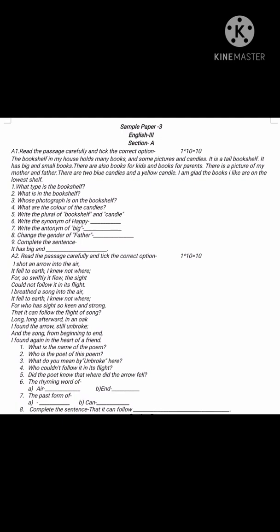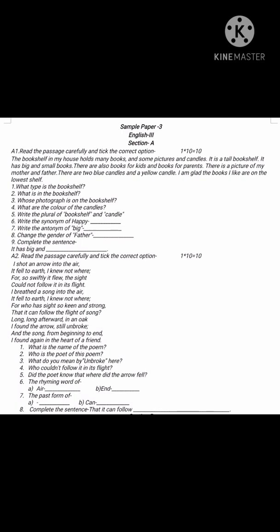Now next is synonym of happy. Synonym means similar words. So happy means glad. And the antonym of big is small. Then change the gender of father, that is mother. Now complete the sentence. It has big and small books. So in this way you have to do this unseen passage.